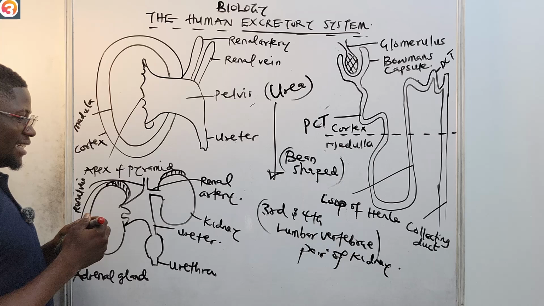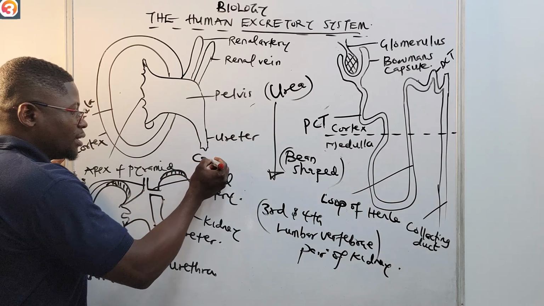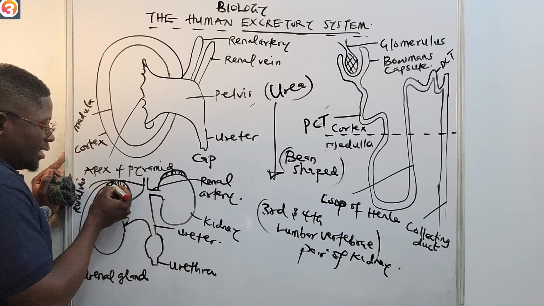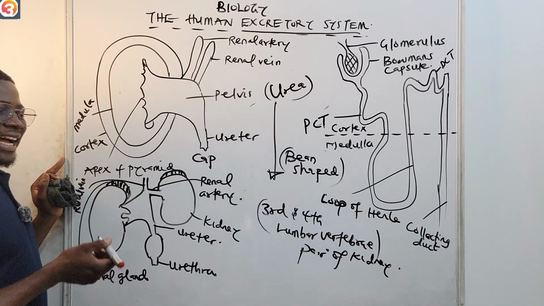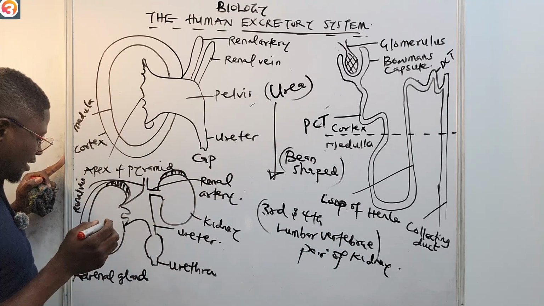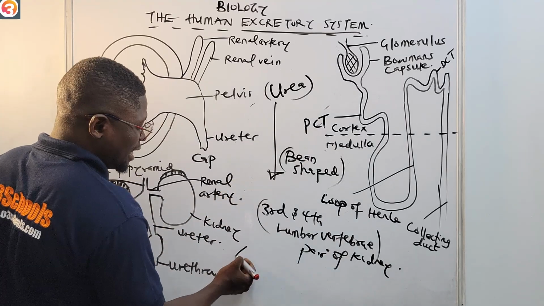At the top of each kidney, you are seeing this cap-like structure. This kidney is wearing a cap. This cap-like structure is called the adrenal gland.